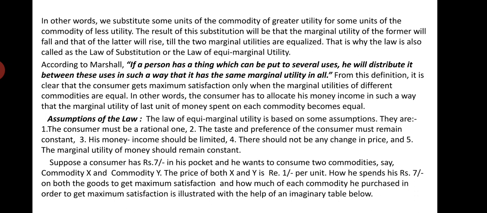A consumer should allocate his limited money income in different ways so that he will get the same amount of marginal utility from the last unit of money spent on each commodity, right? So that is the definition of the law of equimarginal utility given by Alfred Marshall.